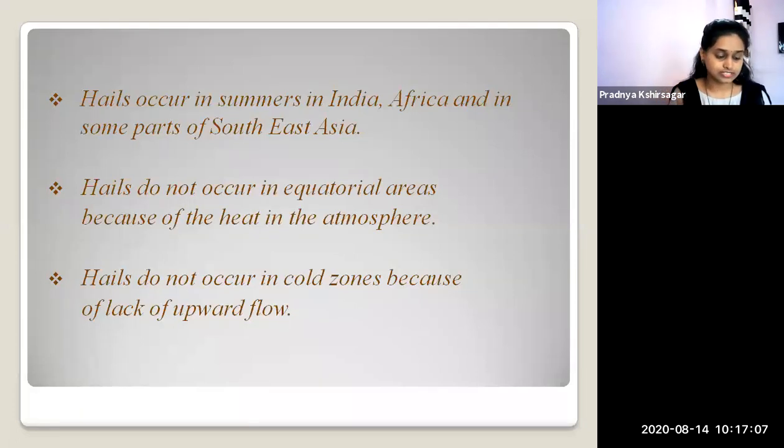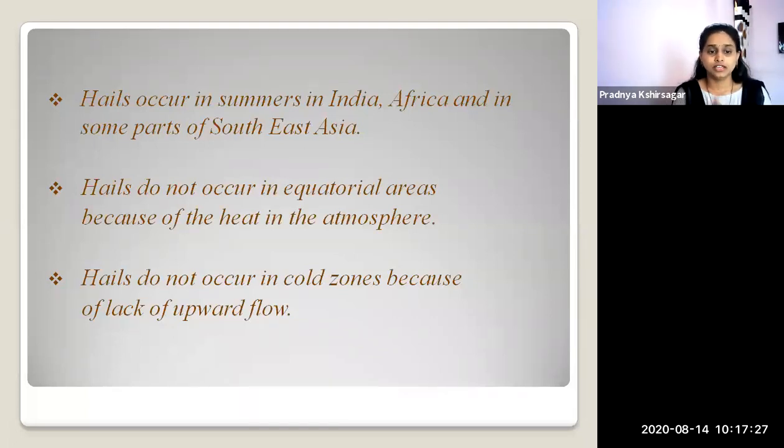So this is the reason, and in the equatorial areas you will see that there is heavy rainfall throughout the year. So because of the heat in the atmosphere in equatorial areas, hails do not occur there.